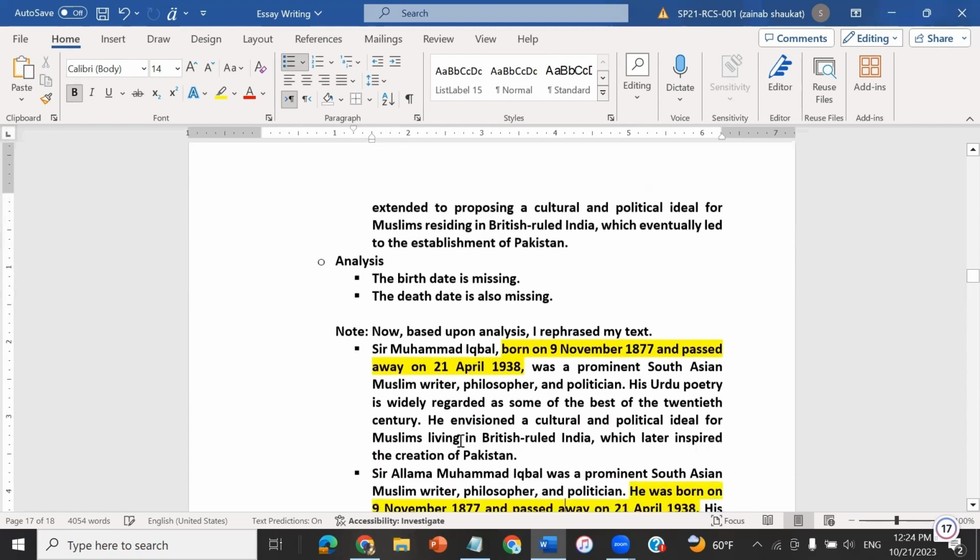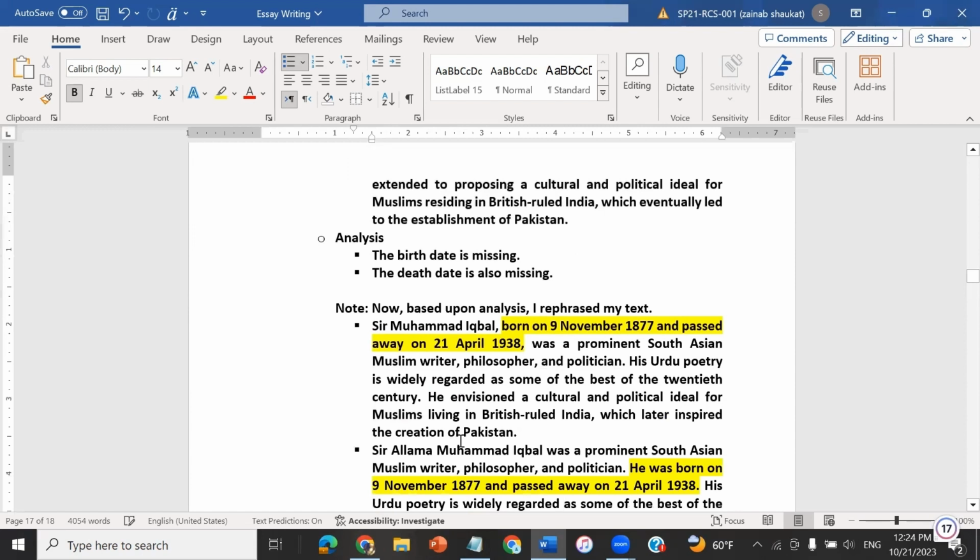So what I have done, as I told you, my goal is not only copying the text from ChatGPT, but optimally utilizing ChatGPT and making my essay better, more efficient, and easy to read for the readers.